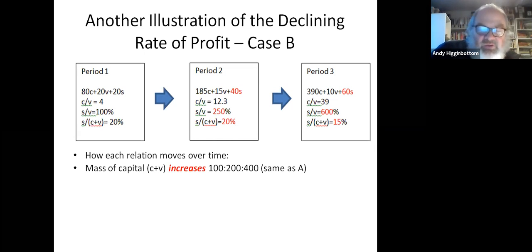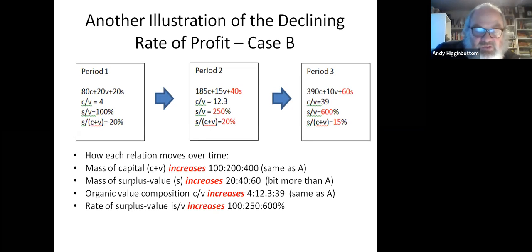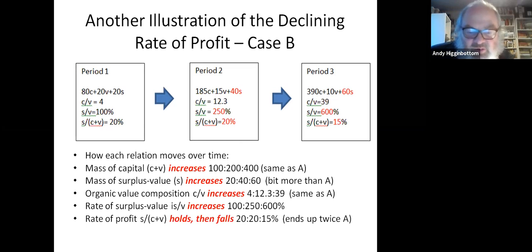So the mass of capital increases the same as in A. The mass of surplus value increases more than A. The organic composition of capital increases to the same degree as A. The rate of surplus value increases more. So in other words, the organic composition factor I've kept the same between these two cases, and the only difference between them is the rate of surplus value. And so you can see that by increasing the rate of surplus value more, this capital totality can hold off the fall in the rate of profit. The counteraction of the tendency is real.